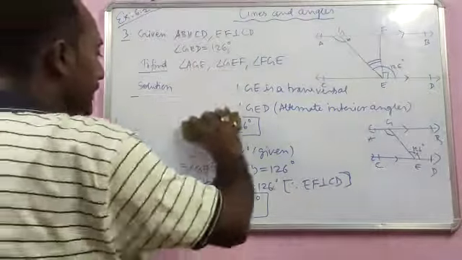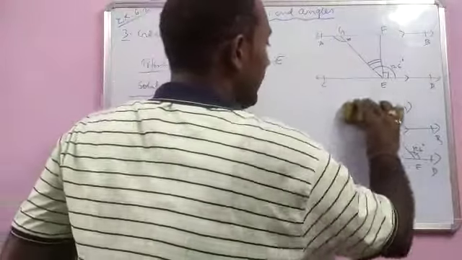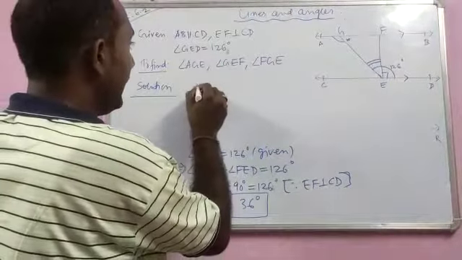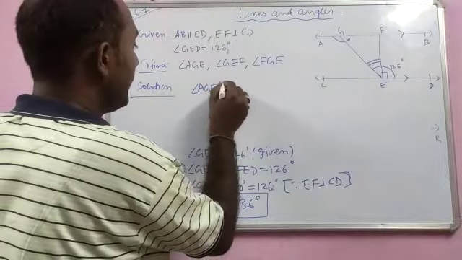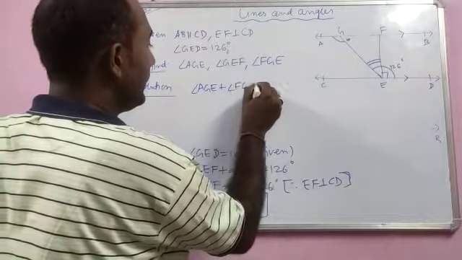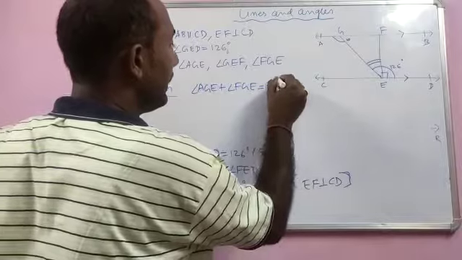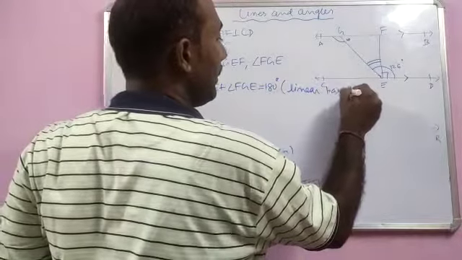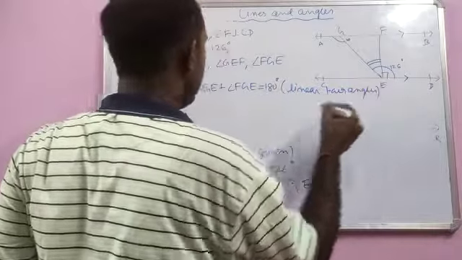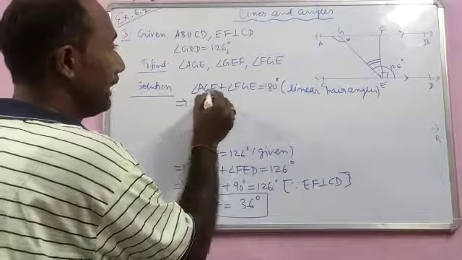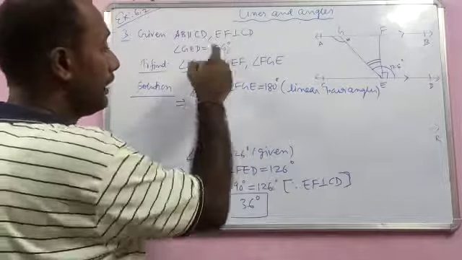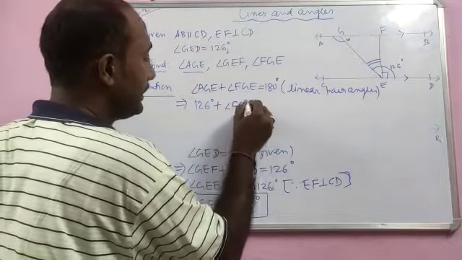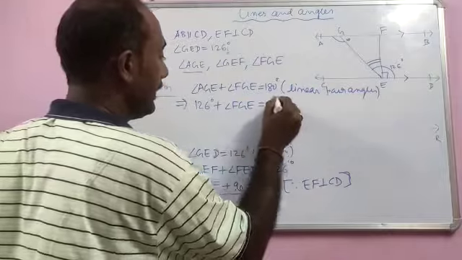So I'm going to rub this part, and here I'll write angle AGE plus angle FGE is equal to 180 degree. Why? Linear pair angles. So these two will form a linear pair. AGE you have already calculated, that is 126 degree, plus angle FGE is equal to 180 degree.